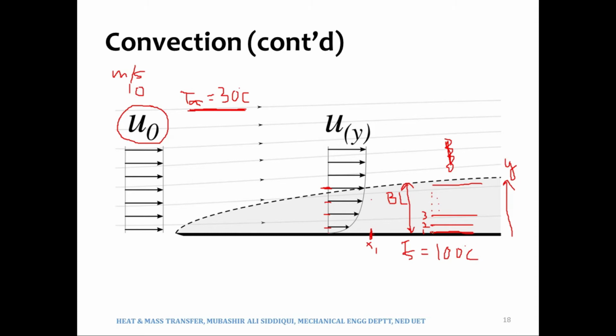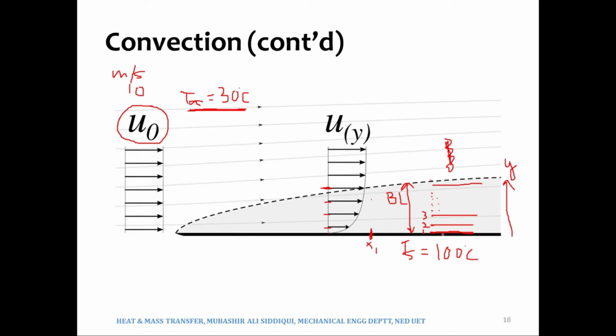So the first layer of the fluid, which is in direct contact with the surface, would have a temperature of almost 100 degrees Celsius, and then the second layer, which is farther from the plate, would have a temperature of, let's say, 99 degrees Celsius, and then the third layer would have an even lower temperature, let's say 98 degrees Celsius, and then 97, and then 96, and then 90, and then 80, and then 50, and then 40, and then ultimately it will reach the free stream temperature of 30 degrees Celsius.